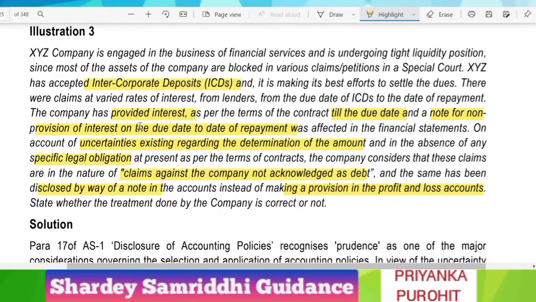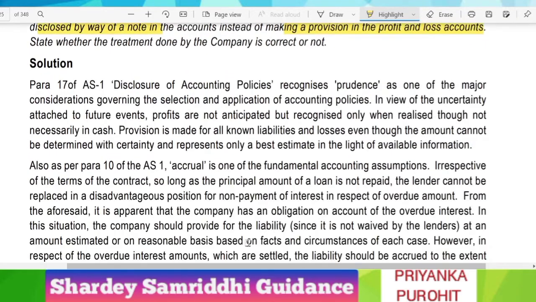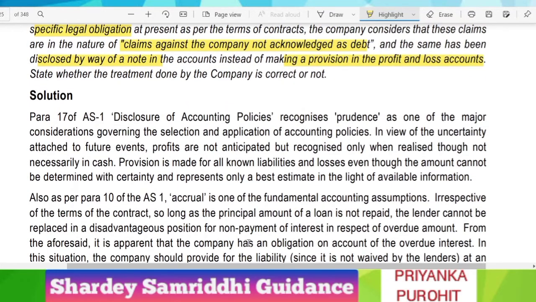So they are saying that it is uncertain how we can compute the actual amount payable, and in absence of any legal obligation they are considering just disclosing it by way of note and not making the provision which was required. State whether the treatment done by the company is correct or not. So as you can see, the treatment is not correct.